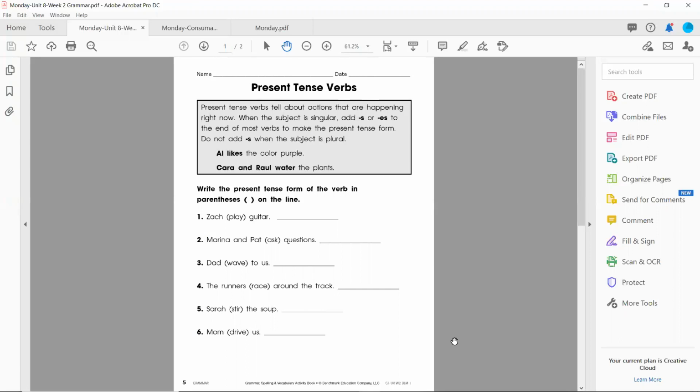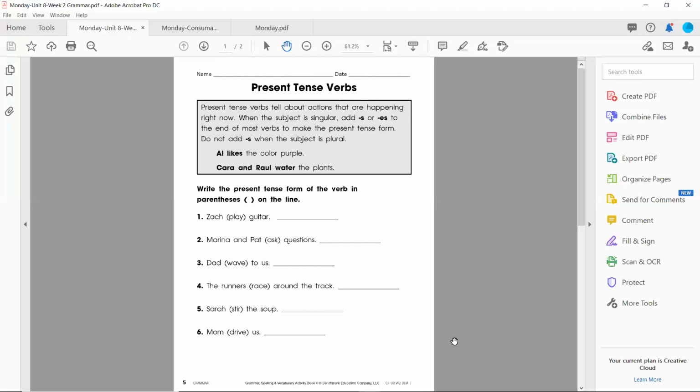Number 1, Zach play guitar. Well, Zach is singular, so we need to add an S to the end of that word. So Zach plays guitar. You can write this on the line if you print this out or on a piece of scratch paper. If you want to extend it or challenge yourself a little more, write the entire sentence out.